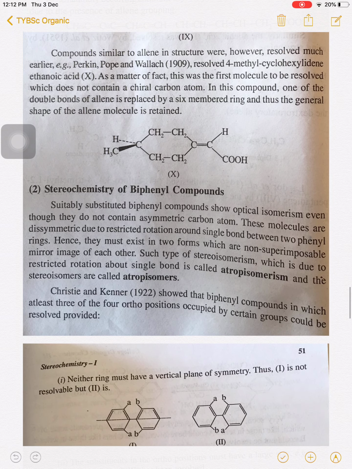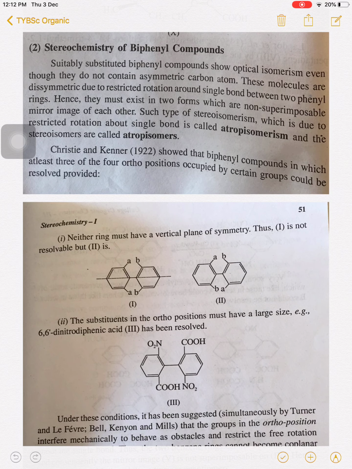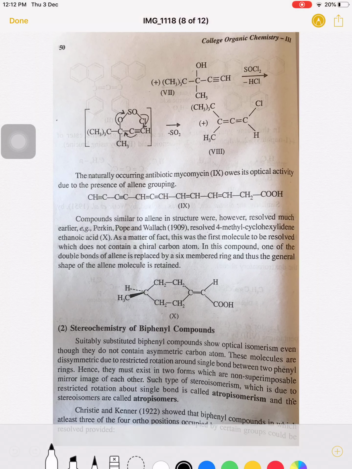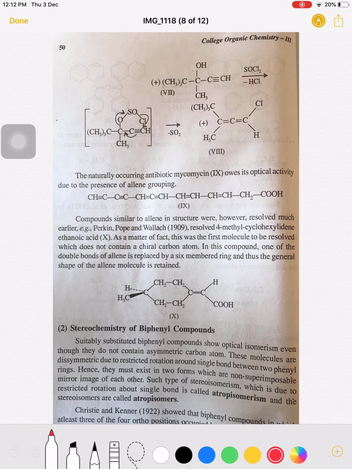So next is the stereochemistry of biphenyl. A suitably substituted biphenyl compound shows optical isomerism even though it does not contain any asymmetric carbon atoms. Biphenyl compounds are also molecules which do not have any asymmetric carbon atom. These molecules are asymmetric due to restricted rotation around the single bond between two phenyl rings.